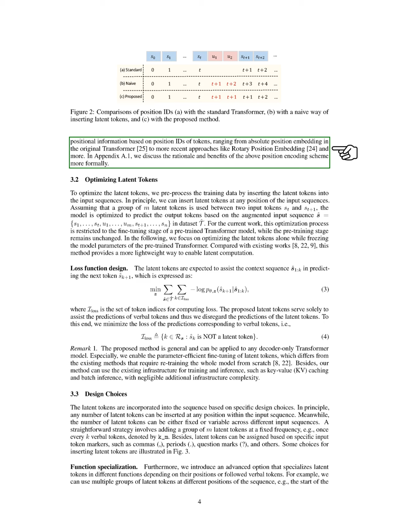Our approach is compatible with various positional encoding schemes, from the original absolute position embedding to newer methods. To optimize the latent tokens, we preprocess the training data by inserting them into the input sequences. We can place these tokens at any position within the sequences. For instance, if we use a group of M latent tokens between two input tokens street and saint plus 1, the model learns to predict the output tokens based on the augmented input sequence.